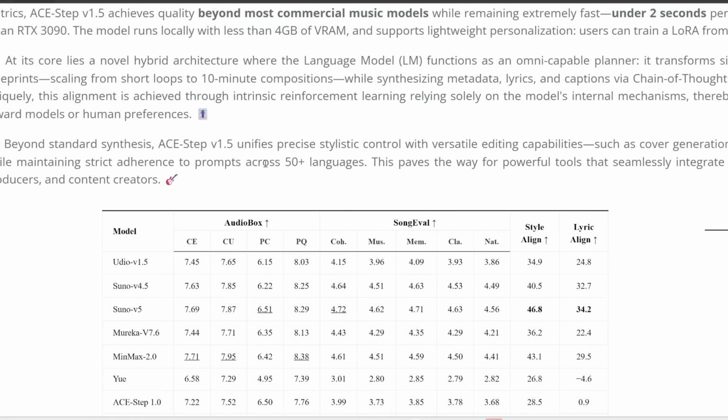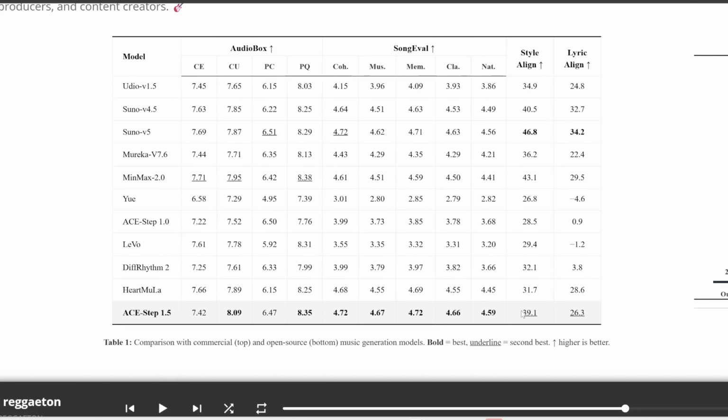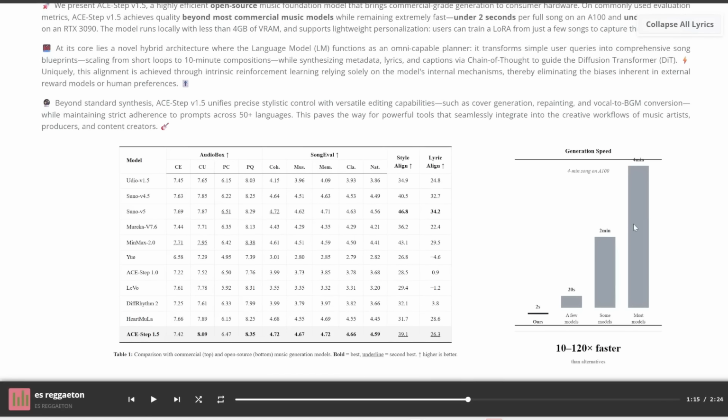Note that this supports over 50 languages, so it's great for generating non-English songs. Plus, if you look at these benchmark scores, notice that on average, AceStep 1.5 obviously outperforms some of the top open source models out there like Hartmula, but it also outperforms even the closed models like Suno version 5 and Udio. So this is an absolute beast.